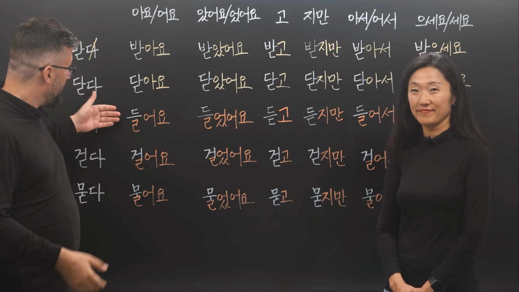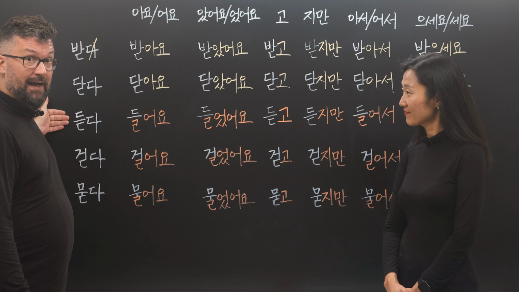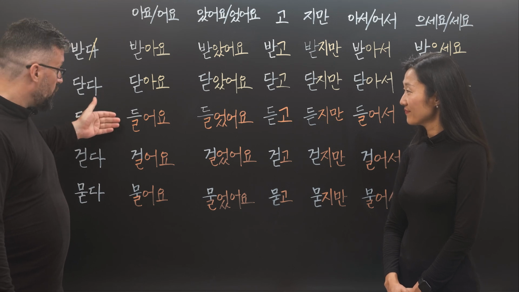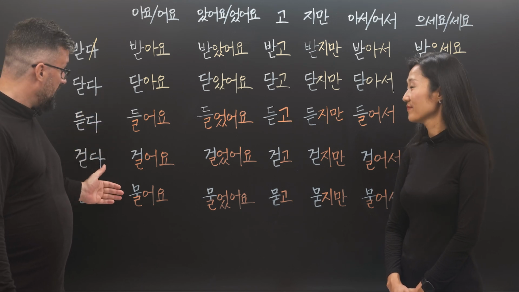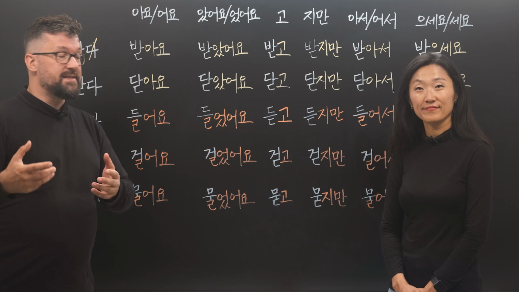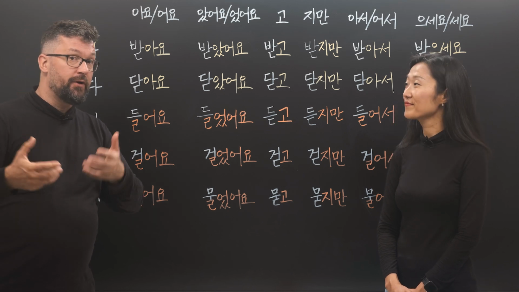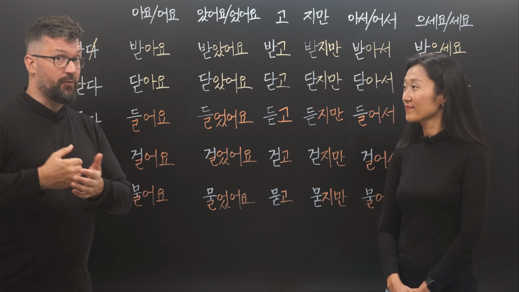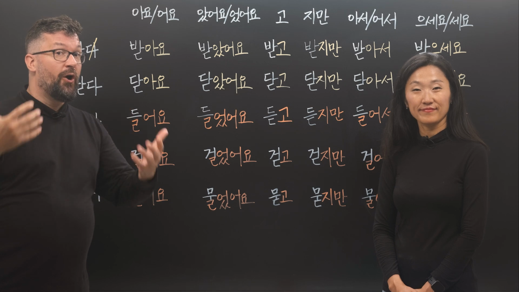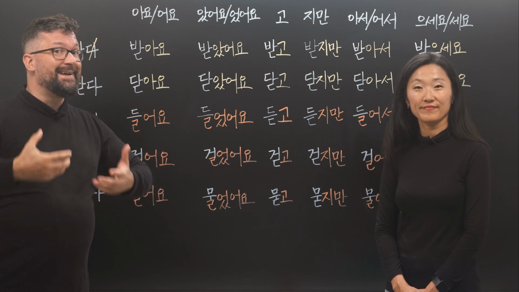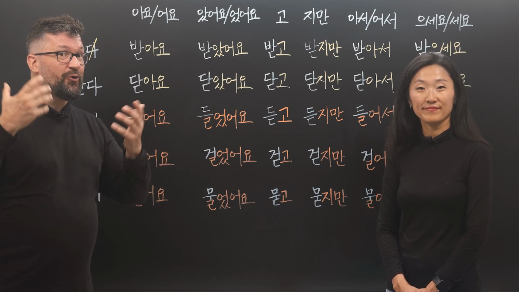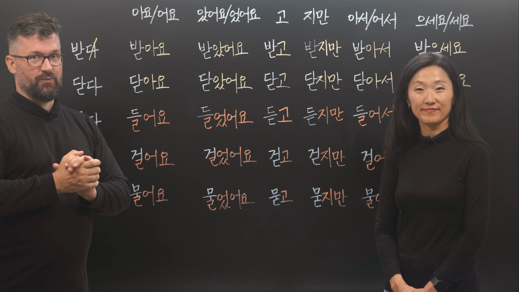For example, if you have 듣다, 들어요, 걸어요, 물어요. It's always the same. It sounds the same. And the more you study, the more you become familiar with Korean, the more you will get a feeling and an intuition for how things are supposed to sound.